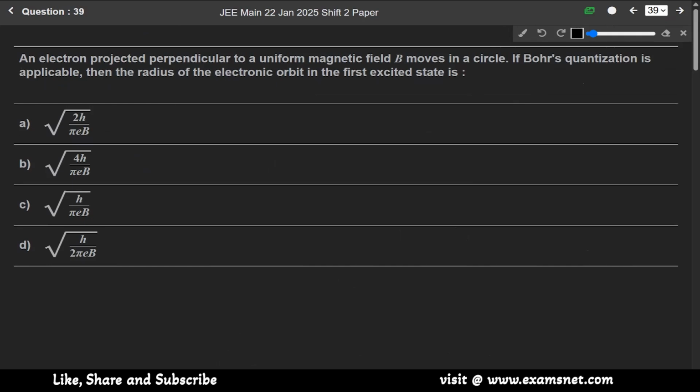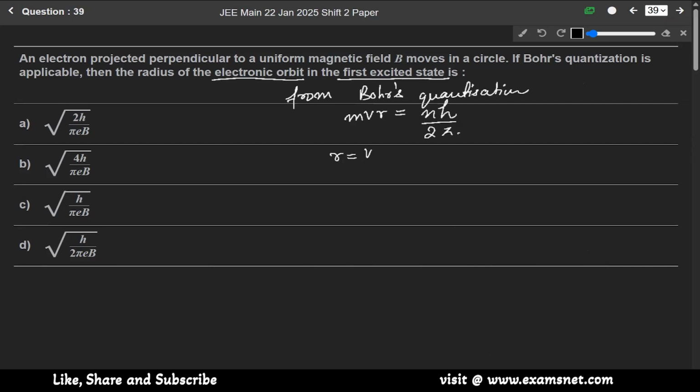Now next question 39. An electron projected perpendicular to a uniform magnetic field B moves in a circle. If Bohr's quantization is applicable, then find the radius of the electronic orbit in the first excited state. We are given the first excited state. Okay. So from Bohr's quantization, we know the direct formula: m v r, the angular momentum, is equal to n h over 2 pi, and we also know that the radius r is equal to m v over B q.